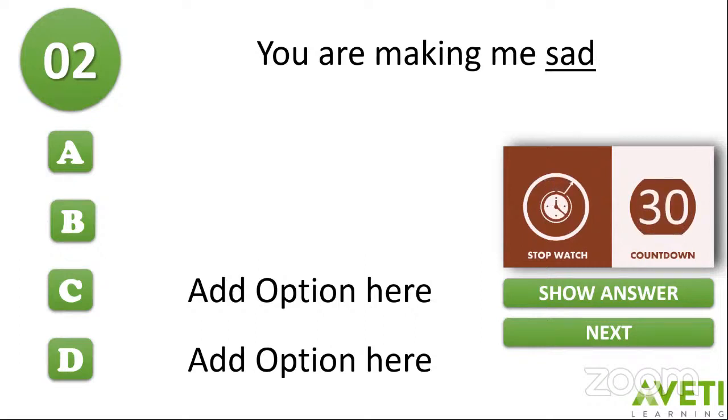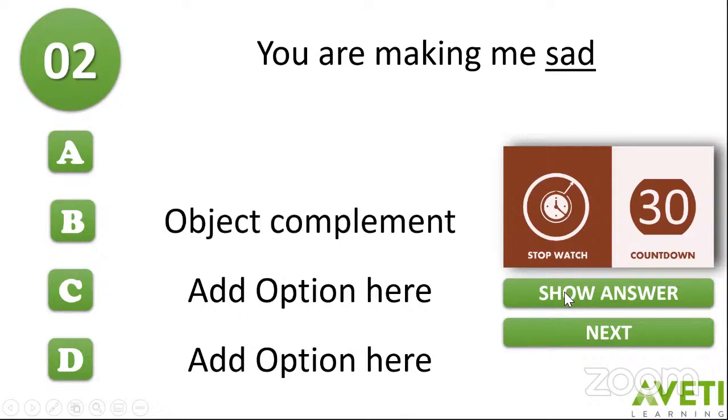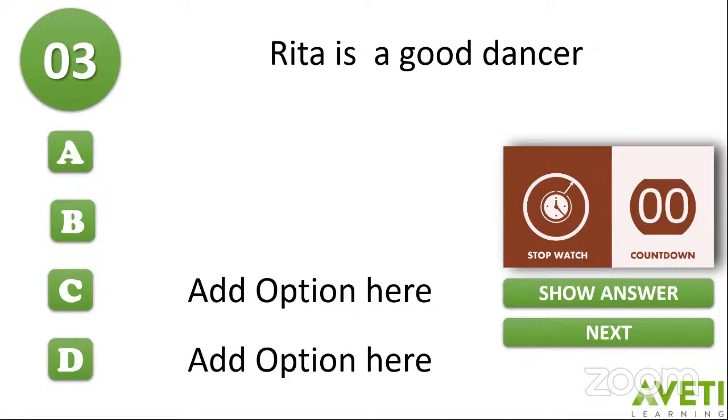All right. So let me show you the right answer. Here sad is your object complement, because here you is your subject, me is the object. So how am I? I'm sad. So here sad becomes your object complement.